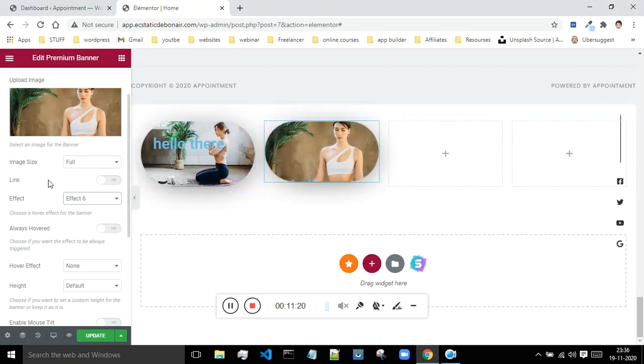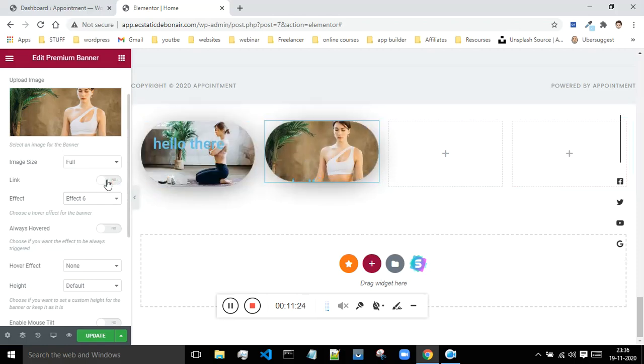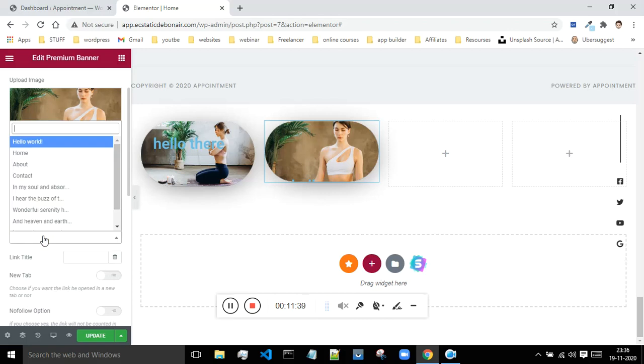If you want to provide the link associated with this element, then you can do that. Just click on yes, and if you want to give the custom link, then click on yes over here and paste that custom link over here. And if you want to link any of your images or any of the pages, you can link those pages also.